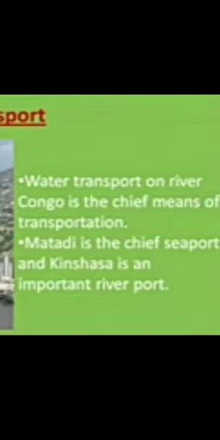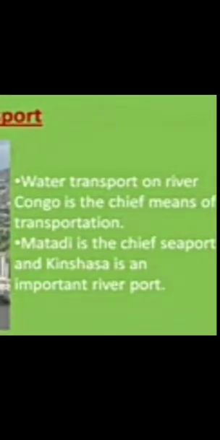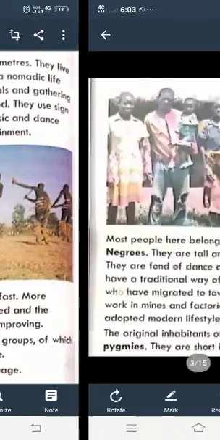Matadi is the chief seaport and Kinshasa is an important river port. These are the two ports which the people use. So students, now we have completed this chapter.